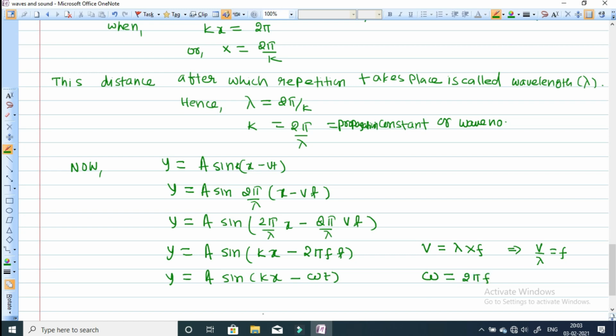This is the equation of a plane progressive wave traveling in the positive x direction.